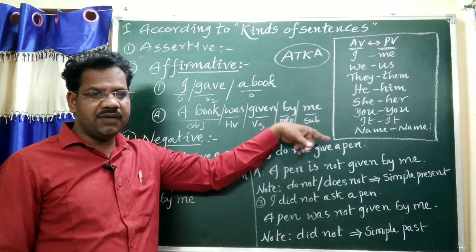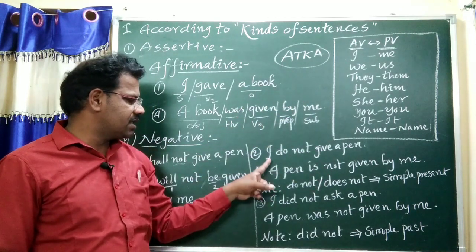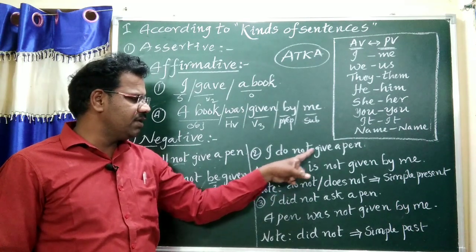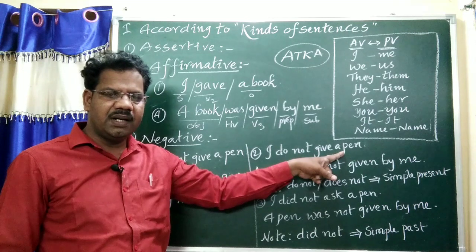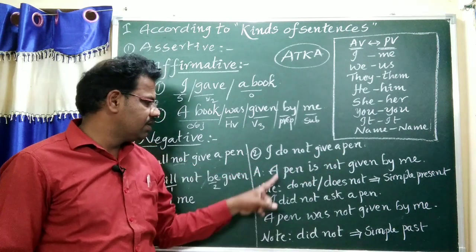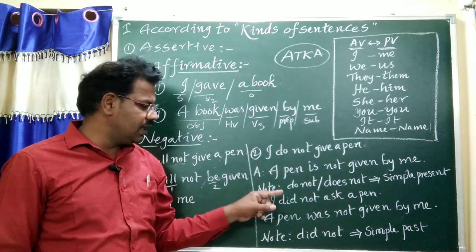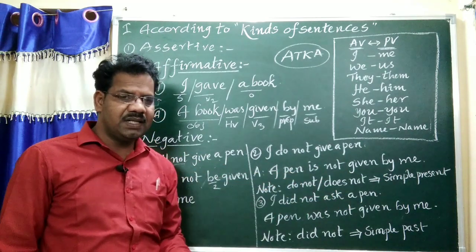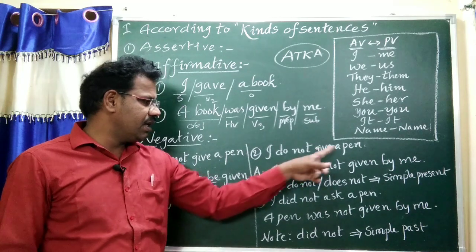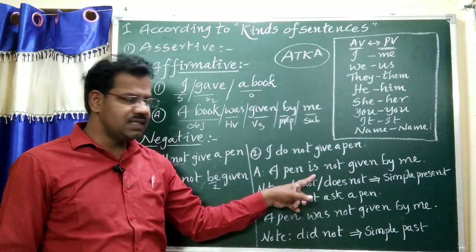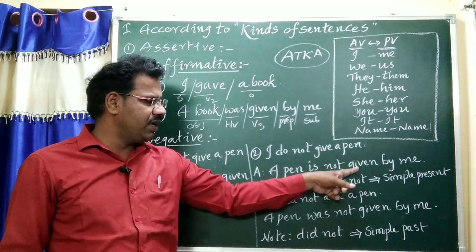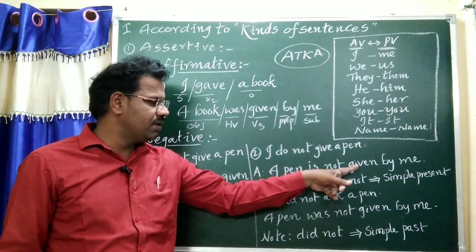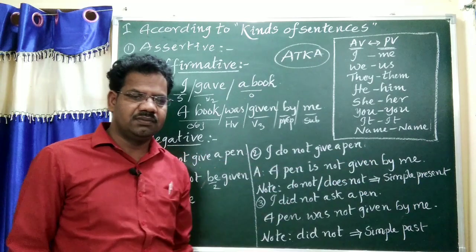According to ATK formula analysis: I, do, negative word, main verb, a pen, object. Now, whenever you see do not or does not in the question, it represents simple present tense. So, a pen is not given by me. Object, helping verb, negative word, verb form 3, preposition, me.